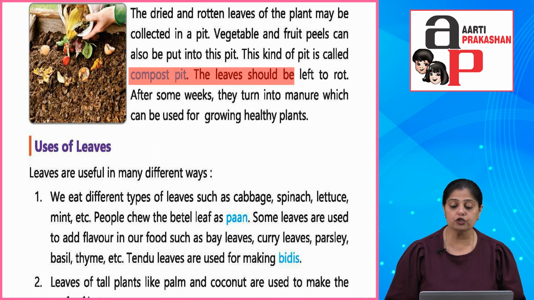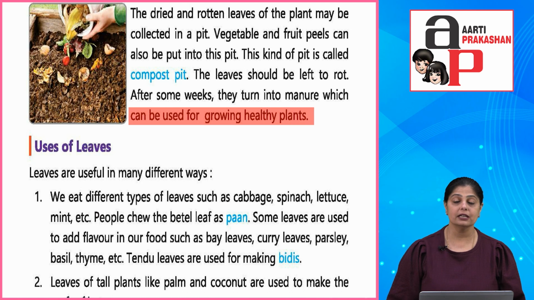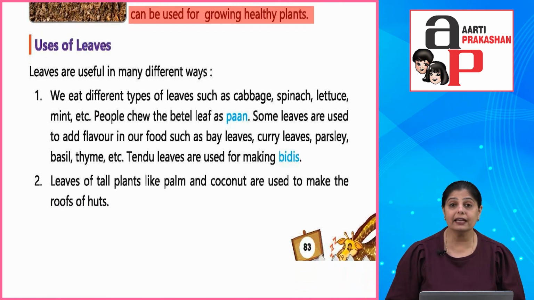The leaves should be left to rot. After some weeks they turn into manure which can be used for growing healthy plants. So these leaves or fruit and vegetable waste, whatever waste there is, if we put it together in a pit, then manure will be prepared from it. Okay, manure which is very good for the soil. Okay, now in Hindi this is called khaad.